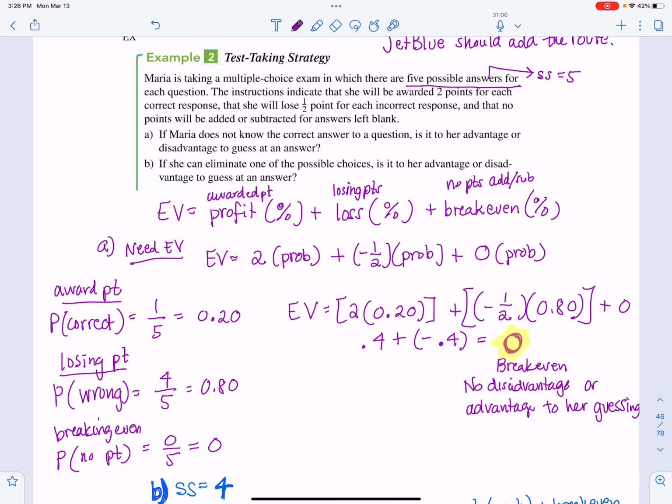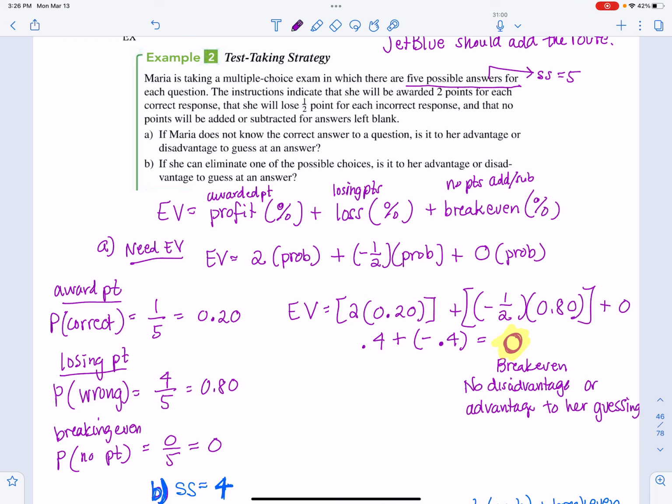Okay, part A. If Maria does not know the correct answer to the question, is it in her advantage or disadvantage to guess the answer? So for part A, once again, I don't know that without doing the expected value formula. It's kind of like the same thing with the business. We're going to do the positive one. So the positive one is she gets points, right? So those points will be positive. So that's a profit. And then we're going to multiply that by the probability that that profit's going to happen.